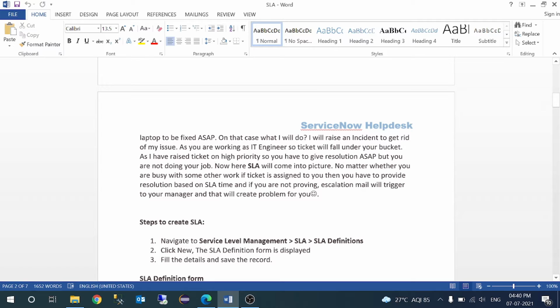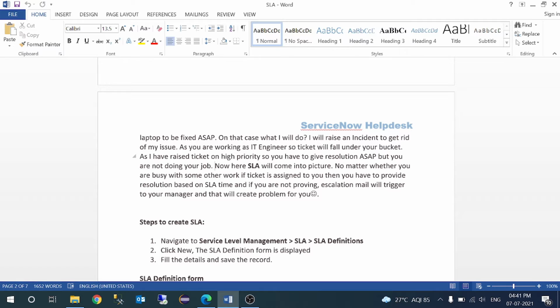No matter whether you are busy or have some other work, if a ticket is assigned to you, then you have to provide a resolution based on the SLA time, because the SLA time is designed by the management.